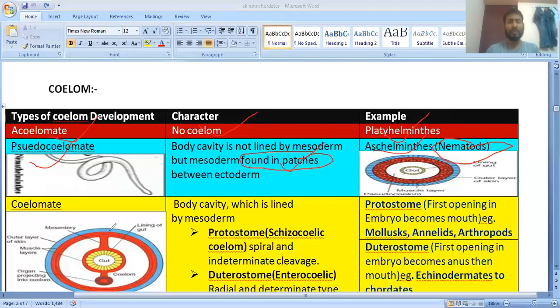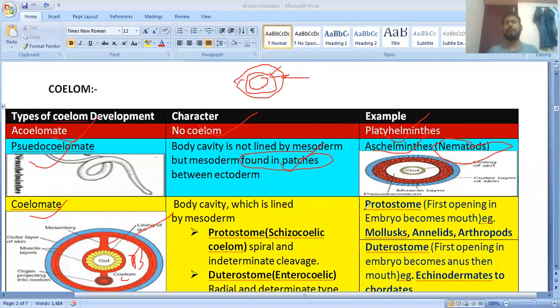One thing they have also given about the coelomate, which I already told you. Suppose this is the body, and here is the body cavity. This is the ectoderm, and this is the mesoderm. This is mesoderm also. Inner and outer sides are both surrounded by the mesoderm, and they form a cavity. Here you can see the body cavity, BC, that is the coelom, and the red color shows the mesoderm. So this is the coelomate animal, and coelomate animals also have two different types.